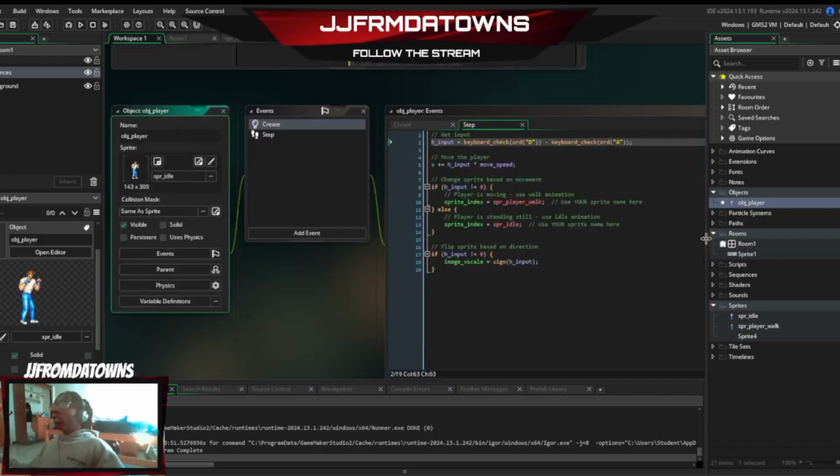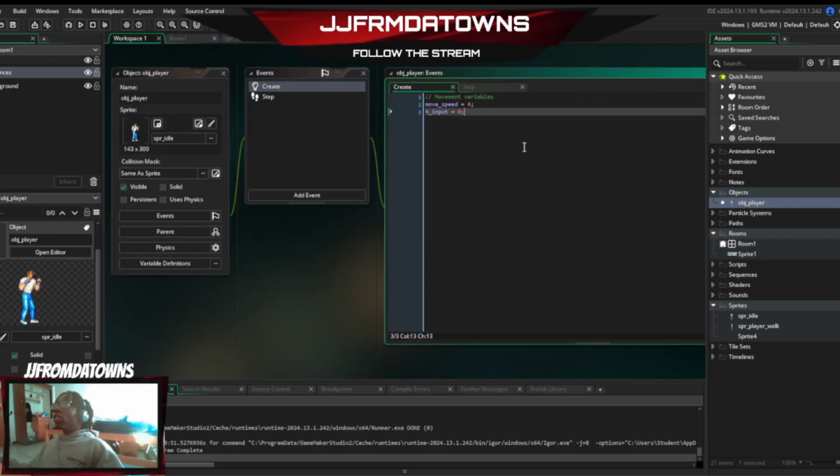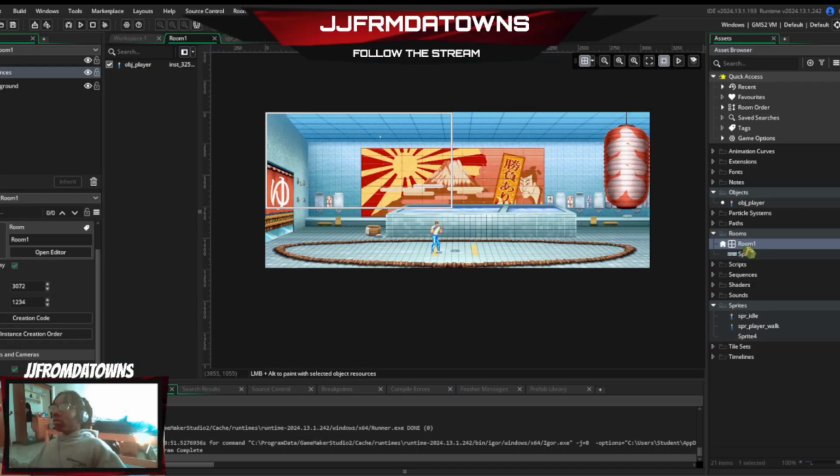So, self-explanatory. Go to the create event, change the speed. Let's give it a 7 for speed. And what's another thing we said? Yes, borders. Horizontal border.